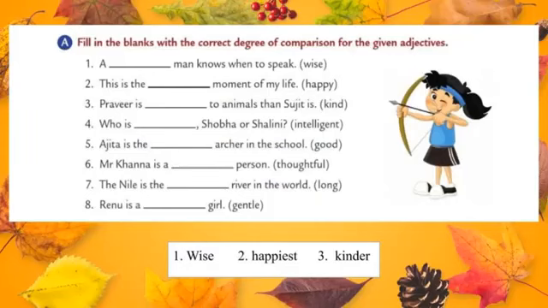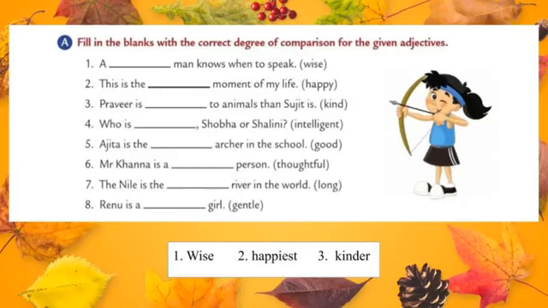Okay students, let's move to the exercise, that is, fill in the blanks with the correct degree of comparison for the given adjectives. Look at the first one. A dash man knows when to speak. The given adjective is wise. In the first one there is no comparison. It means we can write the adjective directly in the first blank. A wise man knows when to speak. So it is positive degree.